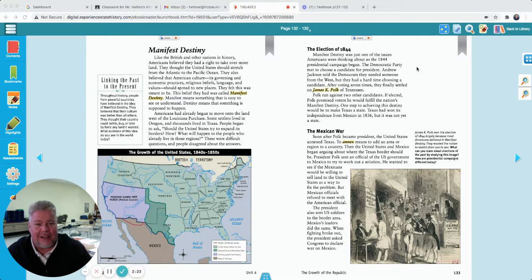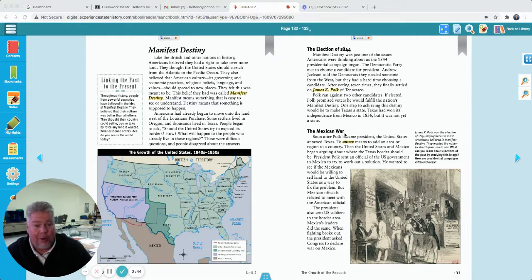Polk ran against two other candidates. If elected, Polk promised voters he would fulfill the nation's manifest destiny. One step to achieving this destiny would be to make Texas a state. Texas had won its independence from Mexico in 1836, but it was not yet a state. So let's read and see how Texas becomes a state.